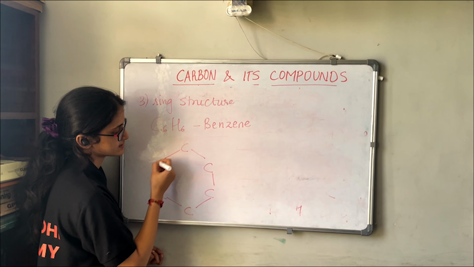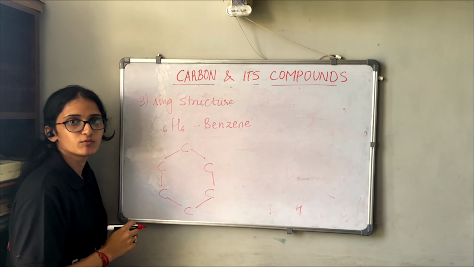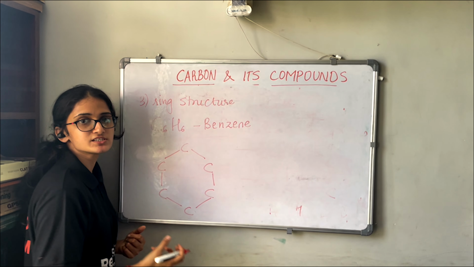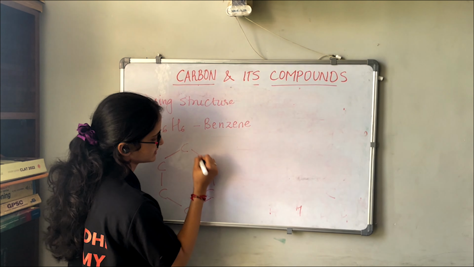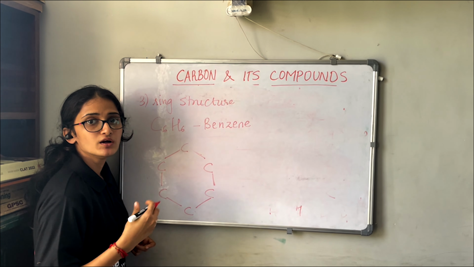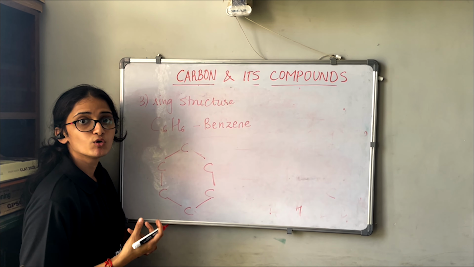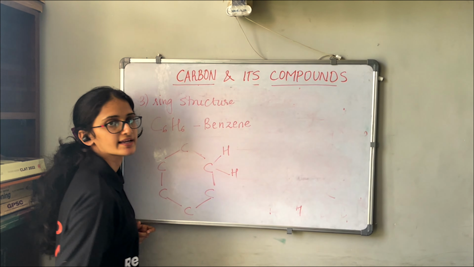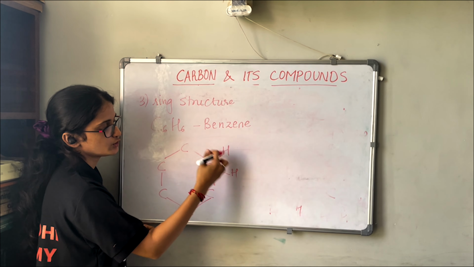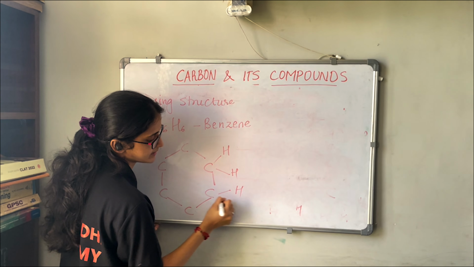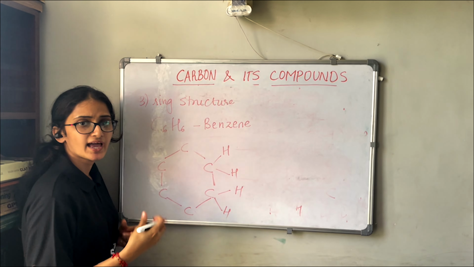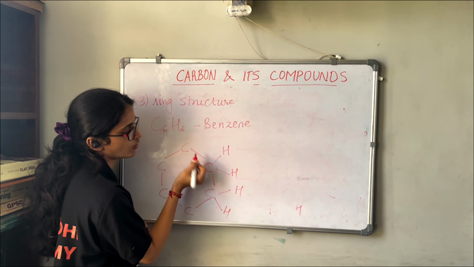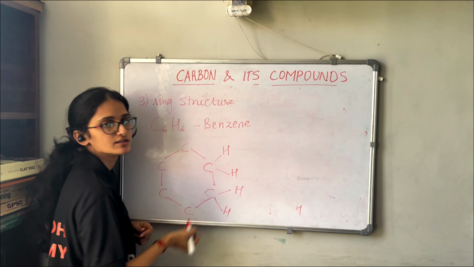Now all these carbons have single bonds. If they have single bonds, how many more bonds do they need here? This carbon has 1, 2 bonds here. So how many more bonds does this carbon need? 2 more bonds. So it will have 1 H and a second H over here. So this has 2 hydrogen. Same way this carbon has 2 hydrogen. Why do they have 2 hydrogen? Because this carbon already has how many bonds? This one and this second.